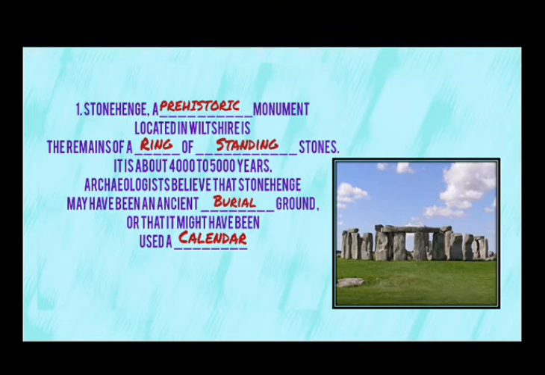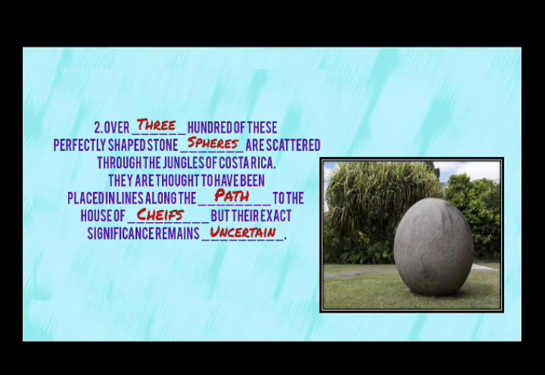Then second exercise. Over 300 of these perfectly shaped stone spheres are scattered through the jungles of Costa Rica. They are thought to have been placed in lines along the path to the House of Chiefs. Chiefs means a head or a leader of an organization. But their exact significance remains uncertain.